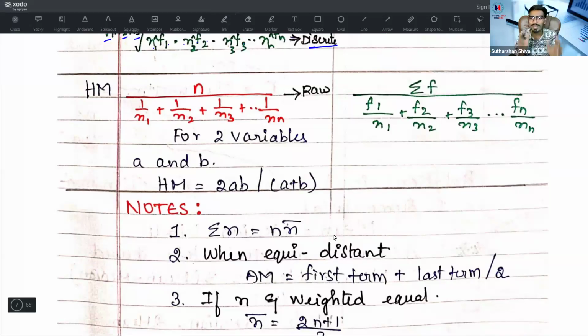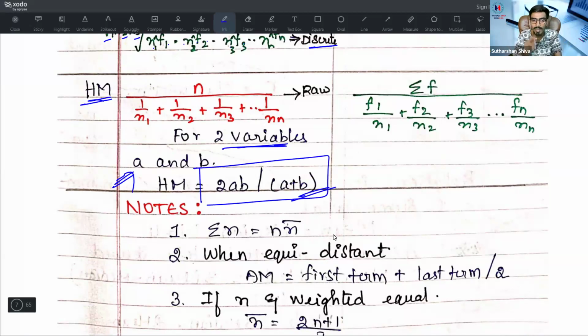Come to harmonic mean. For last minute revision, this is more than sufficient for you. For harmonic mean, whenever raw data comes, it is n divided by 1 by x1 plus 1 by x2 plus 1 by x3 up to 1 by xn. This is for raw data. Whenever there are two variables, there is a direct answer you can write. Whenever a and b are there, you can directly write 2ab divided by a plus b. Kindly remember this formula: harmonic mean is equal to 2ab divided by a plus b for two variables.